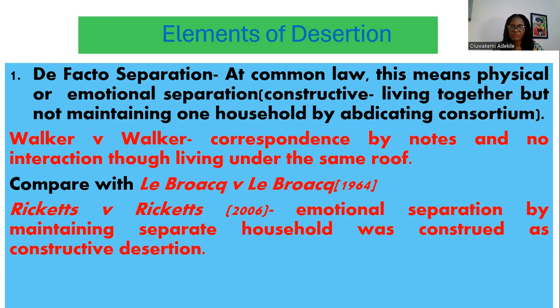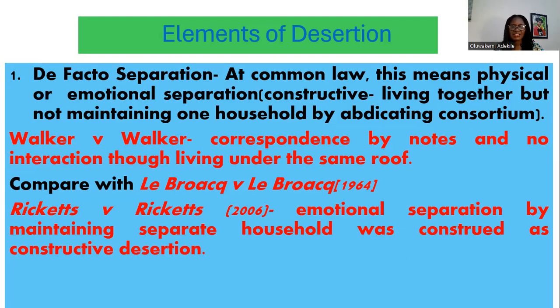That's an example of emotional separation. And you can compare that with Lebrock against Lebrock. So the law is looking out for a situation where there is actually no interaction, no emotional interaction. If there's any element of the couple maintaining the same household, even though it is conflicted, there is likely to be a finding that they are still living together.